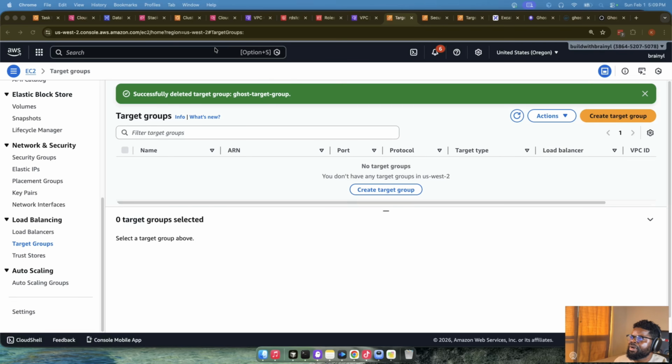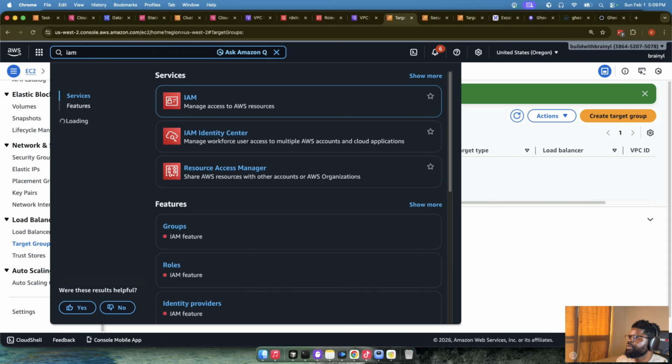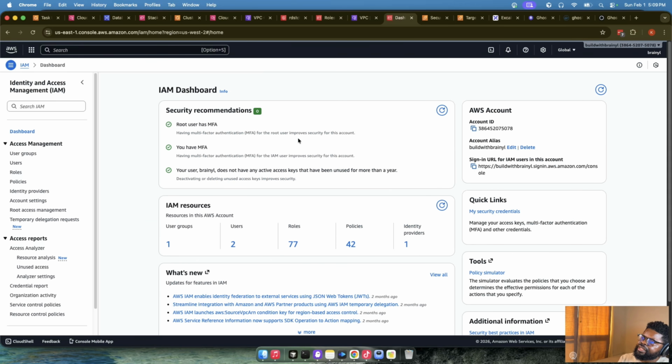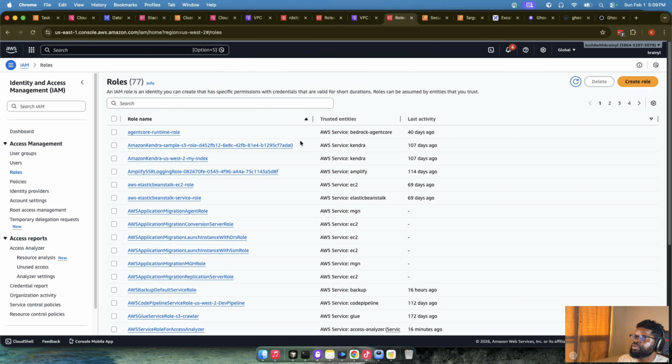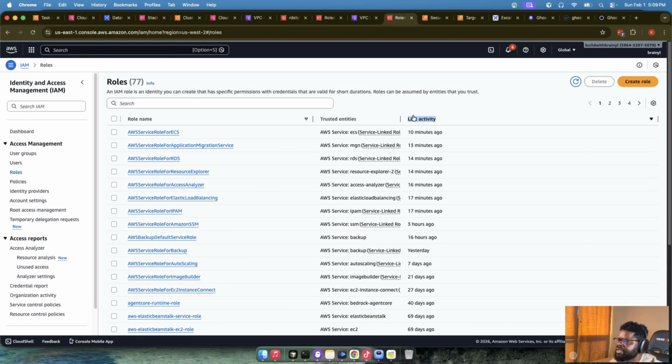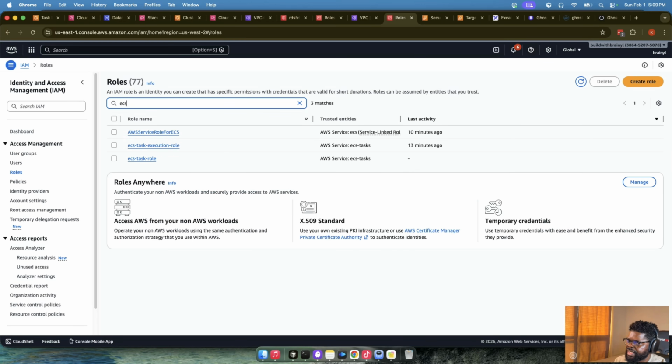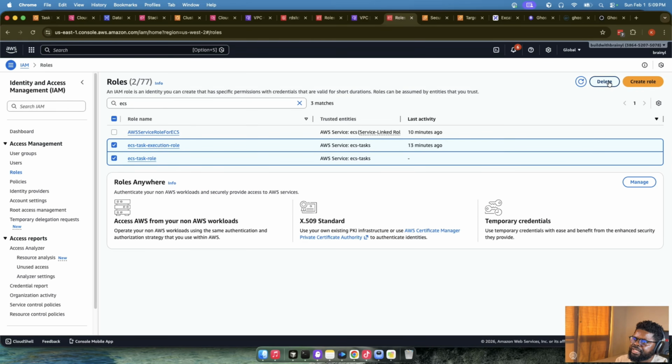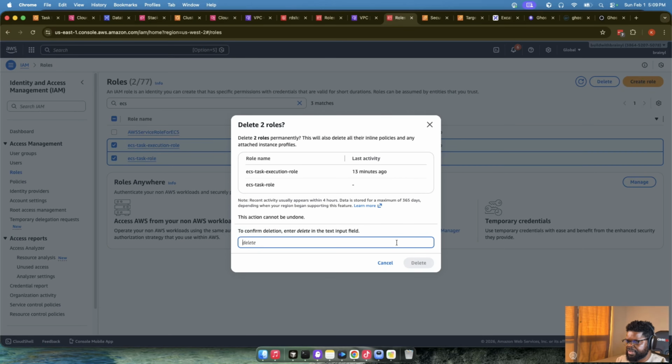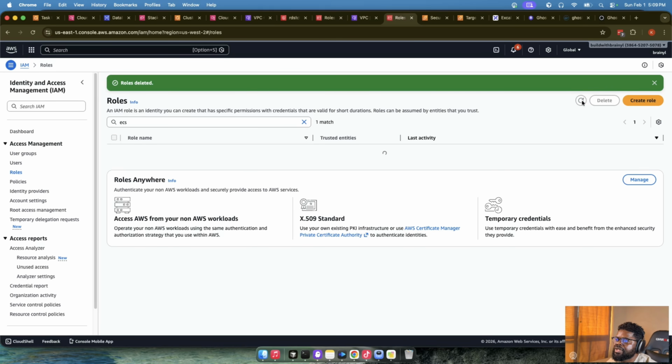What else? We created a number of IAM roles, if you remember, guys. So we're just going to check them and delete them. Maybe if you want to use them later, you can. But I'm going to look for last activity. Let me see. I think we did some for ECS. We created these two. I'm going to get rid of them. So I'm just going to delete. We could use them if we wanted to use them some other time.